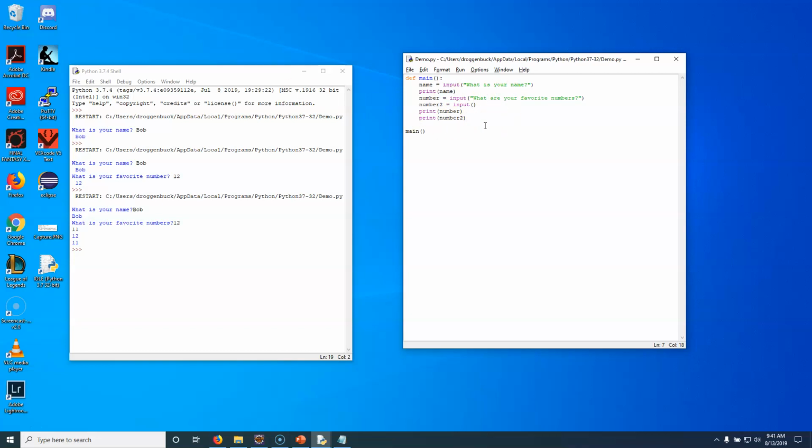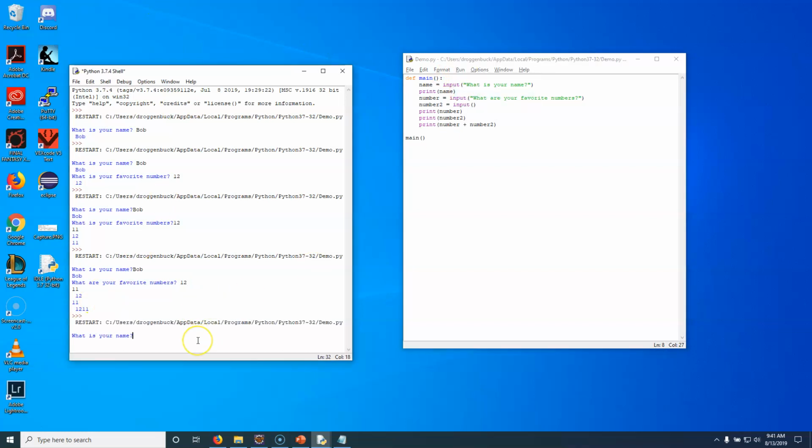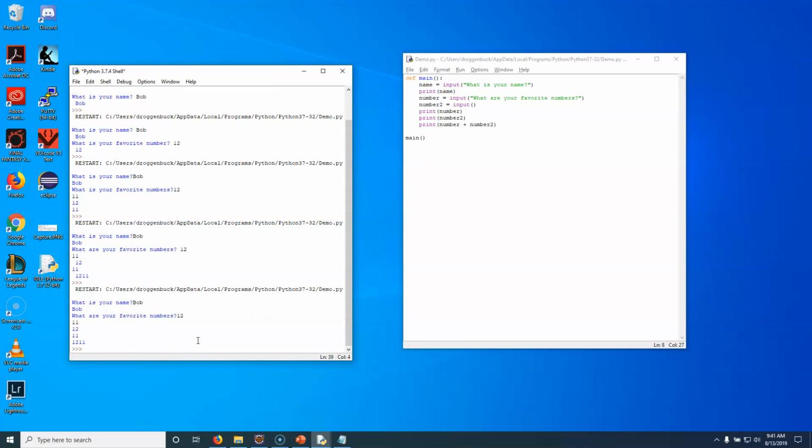And then once I have those values, I can do anything to these numbers that I normally would do. So for example, I could say print number plus number 2, which is just a simple adding operation. All right, and if I go ahead and run that and say Bob and say his favorite numbers again are, let's say 12 and 11. All right, notice when I did that though, because I added a space, it came 12, 11. So this is one thing you're going to have to keep in mind when you're working with these, is if you add a space in here, it's not going to work right. And you also notice here 12 and 11 became 12, 11.